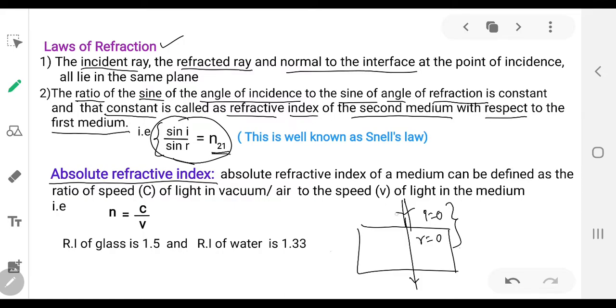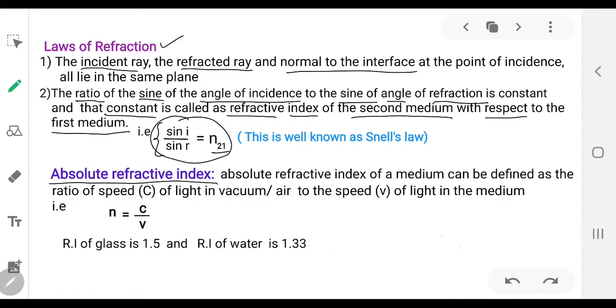Normal incidence is the special case of refraction where you cannot apply Snell's law, and the ray does not change its direction, but its velocity and wavelength change. Frequency remains the same. Only thing is, as it is incident normally, its direction of propagation does not change.